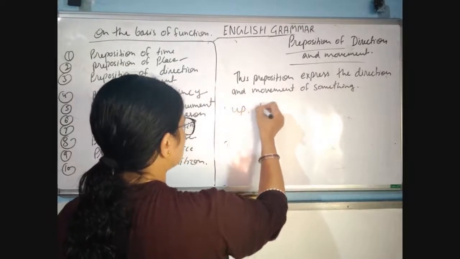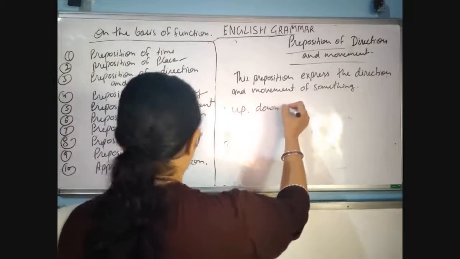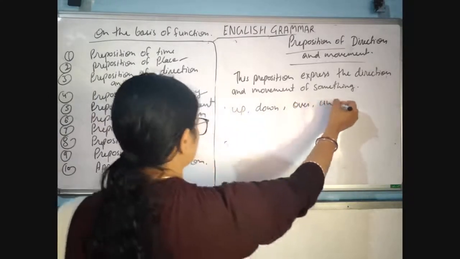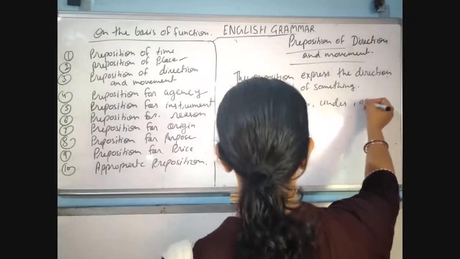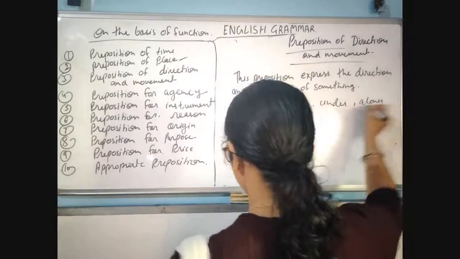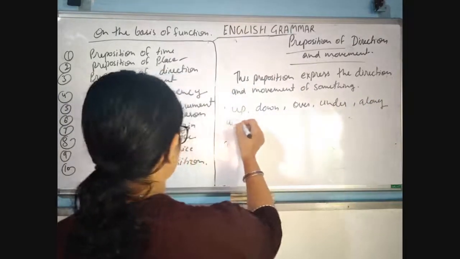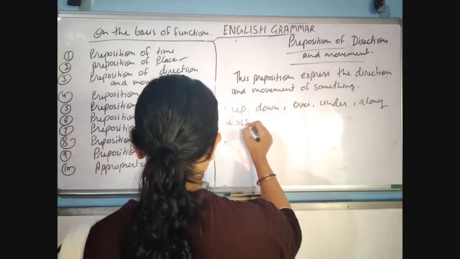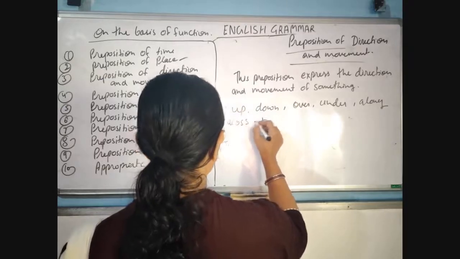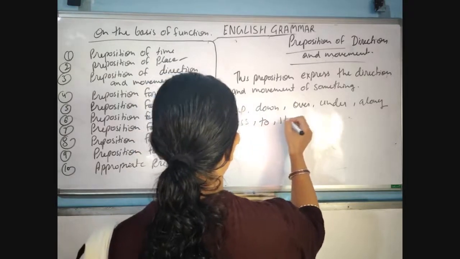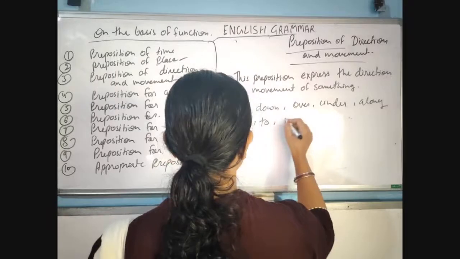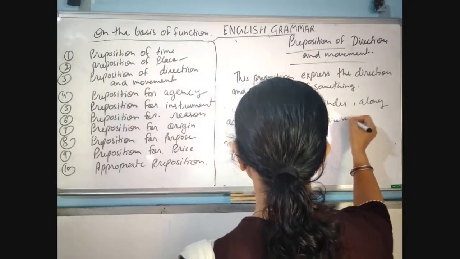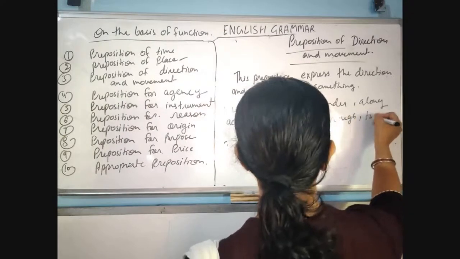up, down, over, under, along, across, to, into, through, and towards.